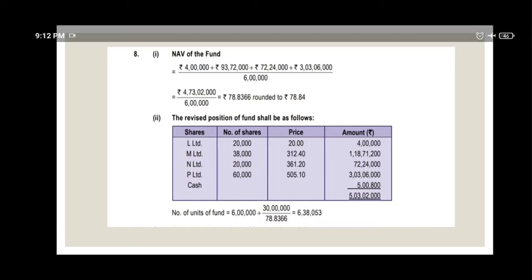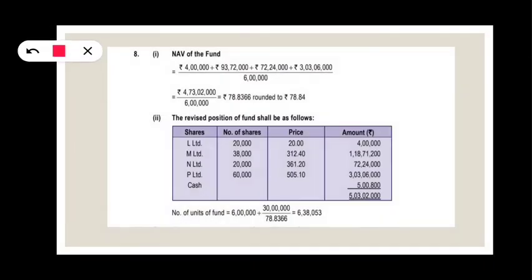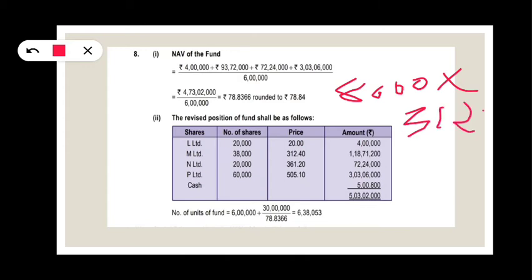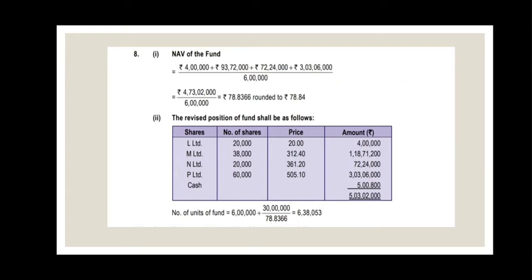get cash. Here we get cash. How much cash will be left? See, he has invested in 8,000 shares at the rate of 312.4. When we subtract this amount from 30 lakhs, we get 5,08,000 extra, which is in the form of bank. So we get the total value of the fund as on 1st February.